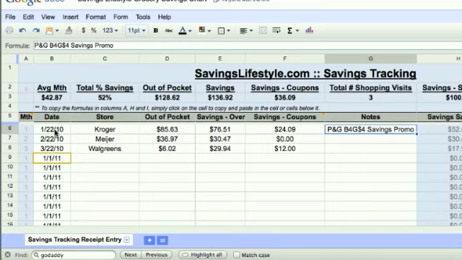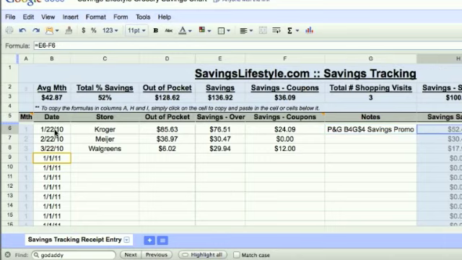Another note that I've made throughout the years has been if I noticed that I spent a large amount at the grocery store and had very little savings, I wanted to make a note as to why that happened. And there have been a couple of notes I've had in my personal documents where it's just noted that, okay, it was my son's birthday and there was a lot of items that were purchased because I was making stuff for the house. So those types of things might help you too to say, was that a typo or did I actually really spend that much money? So that's another way you could use that notes section.